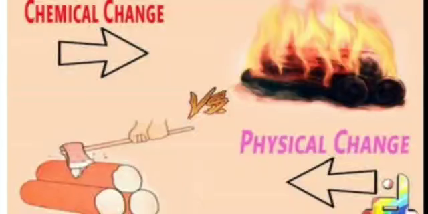After burning the wood, we will get ash. Here ash is a new substance. So, most chemical changes are irreversible. After burning, we can't get the wood back in its original shape.